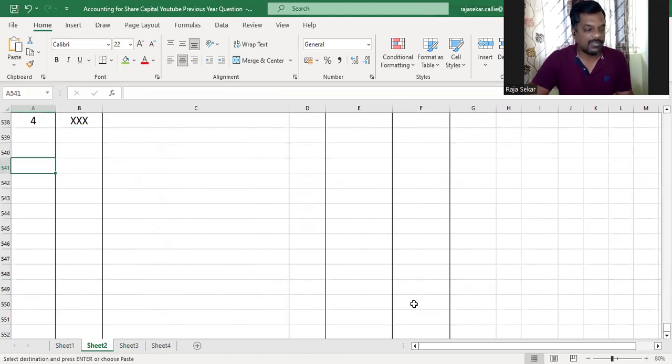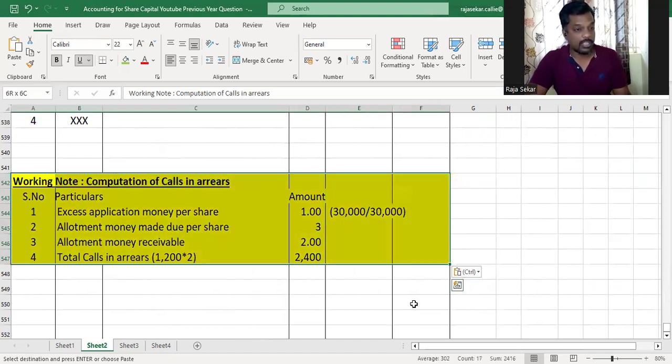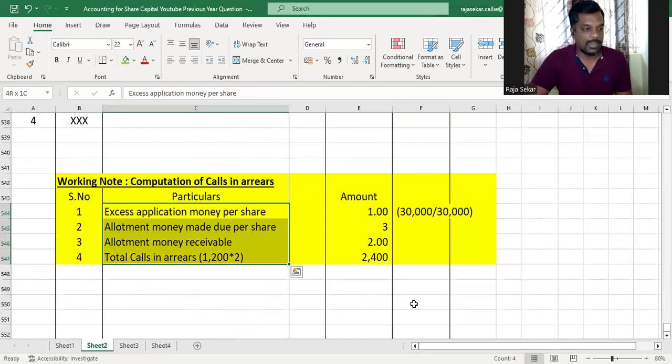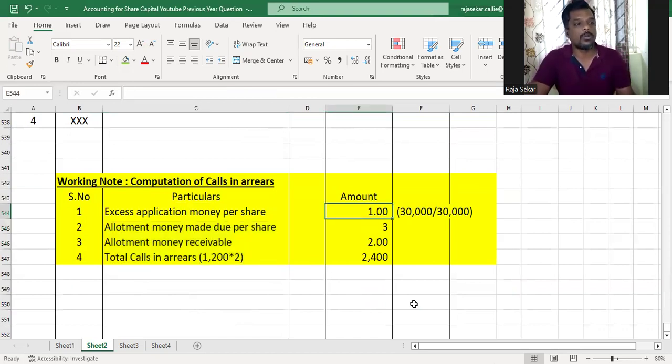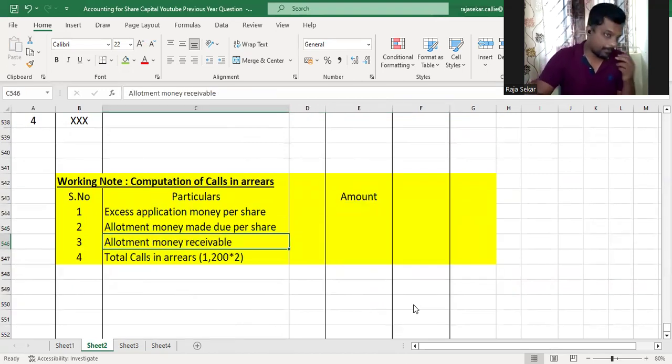Now, some people say that we can do this without a working note, but I would strongly recommend you to do the working note for reasons that I know. Students have easily solved this question when they do the working note. It hardly takes 10 to 15 seconds to prepare this working note. Once you've done it, you have all the required numbers and you can easily go ahead and do it. Understood or not? I would always strongly recommend you to do the working note.